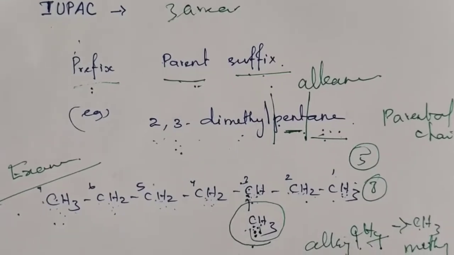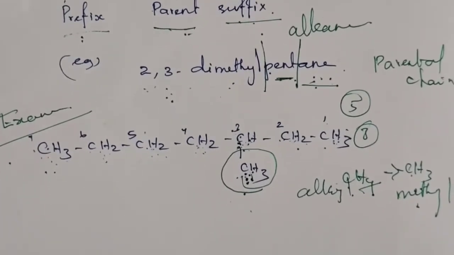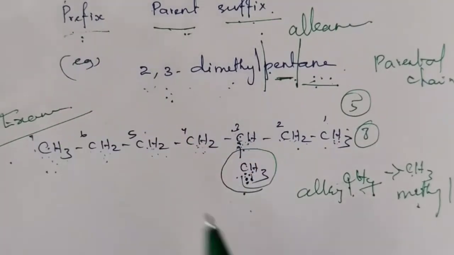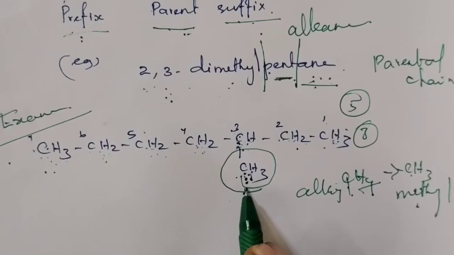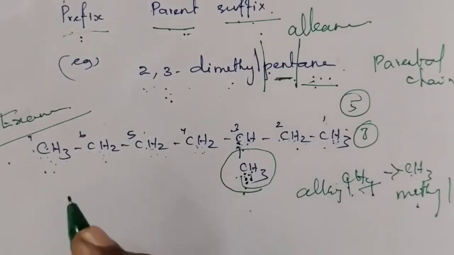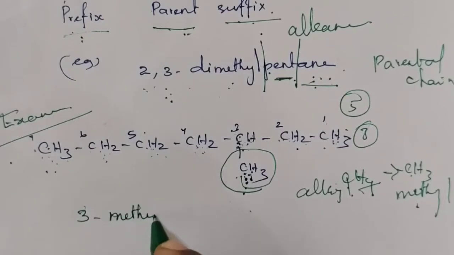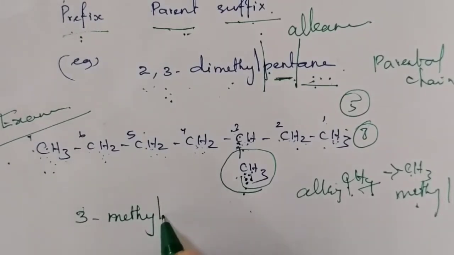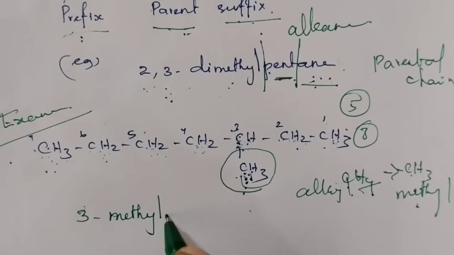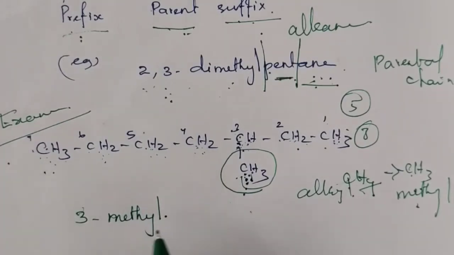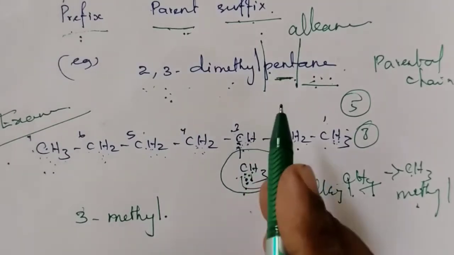Now, we have to write the name. How can you write the name? First we have to write the prefix. Which is the prefix here? Prefix means substituent. That means the third carbon atom has a methyl group, 3-methyl. Don't leave any gap or space or hyphen, anything. Continuously write 3-methyl.